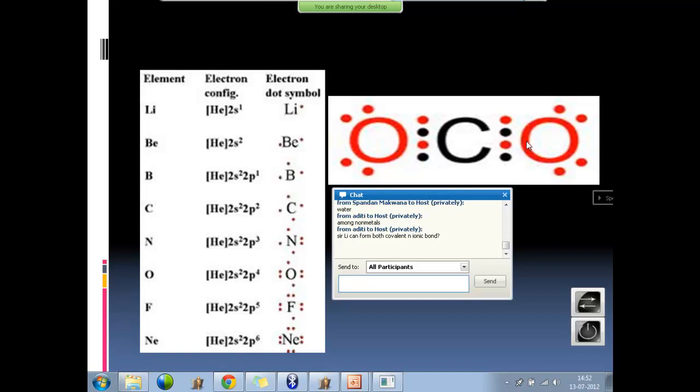Oxygen told carbon, okay guys, I will give you 2 electrons. Now they share the 2 electrons between them. Carbon said, okay, I will also share my electrons with you. Now how many electrons does it have on this side? 4. So count totally how many electrons oxygen possesses now? 1, 2, 3, 4, 5, 6, 7, 8. Octet. What about carbon? 1, 2, 3, 4, 5, 6, 7, 8. Octet. Here also 4 and here 4. All 3 are satisfied. Mutual understanding. Right? This is what we need to have in our life also.